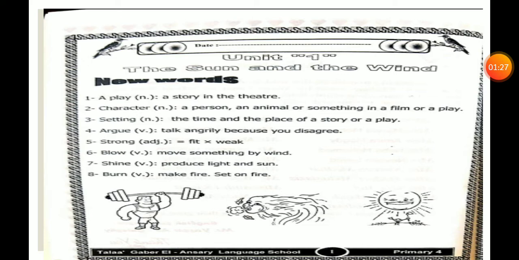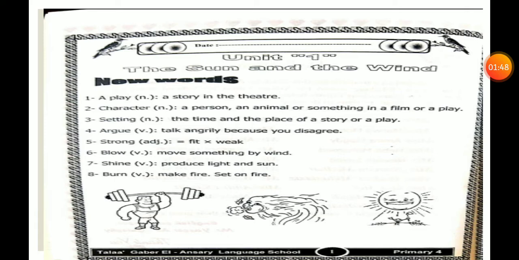What's the meaning of a play? Do you know? العيال كبرت is a play. Why? Because it's a story in the theater. Again, what's the meaning of a play? A story in the theater.